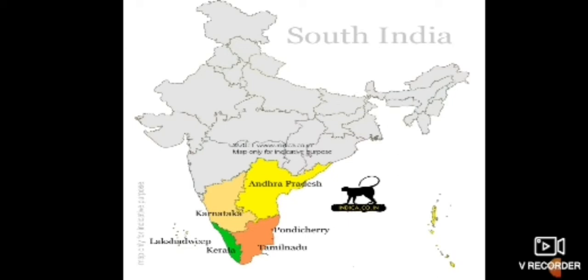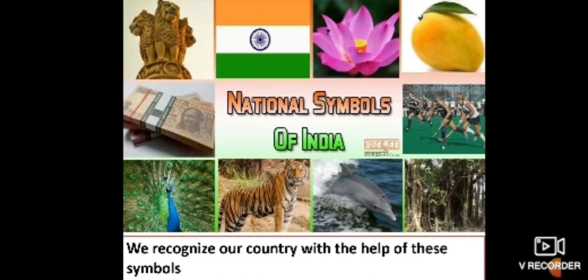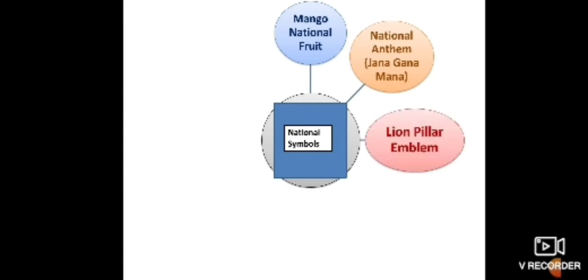Okay, now the next thing we learned in this chapter is our national symbols. We recognize our country with the help of these national symbols. How many national symbols do we have? We have many national symbols. For example, mango is our national fruit. And Jana Gana Mana is our national anthem. Our national emblem is the lion pillar.